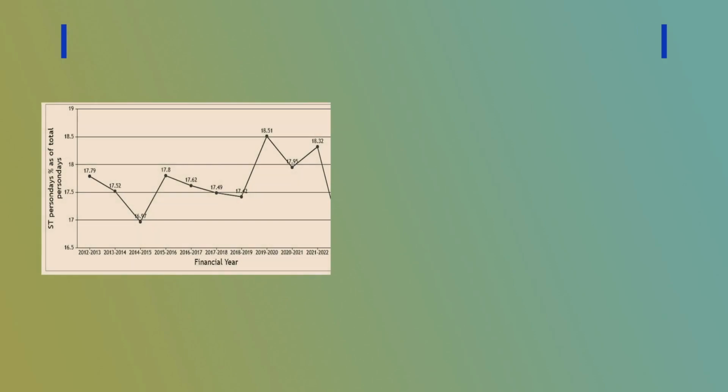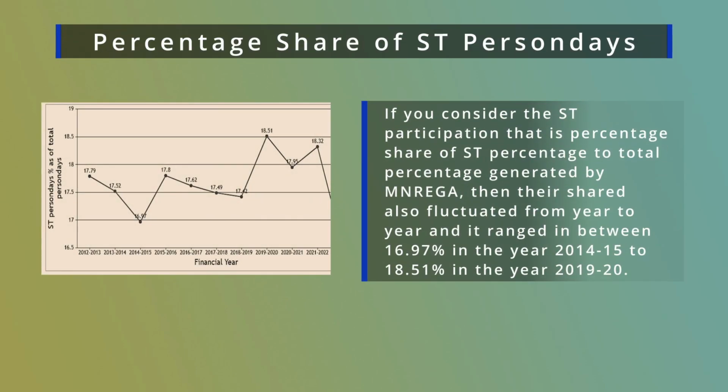If you consider ST participation, that is, the percentage share of ST persondays in total persondays generated by MGNREGA, their share also fluctuated from year to year, ranging from 16.97% in 2014-15 to 18.51% in 2019-20.